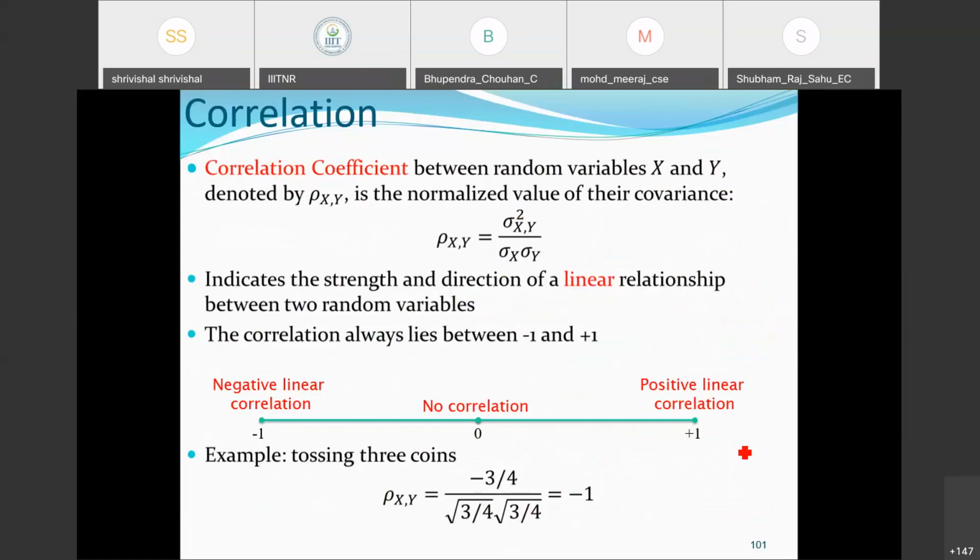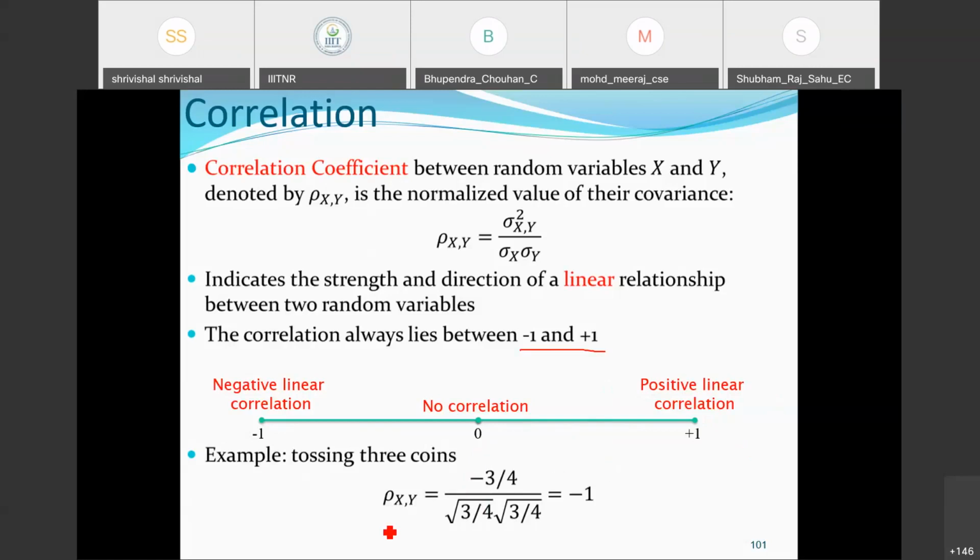The correlation coefficient between two random variables x and y, denoted by rho xy, is the normalized value of their covariance: sigma xy squared divided by sigma x sigma y. Once we observe the value, being this normalized value, it is going to fall in the range of -1 to +1. Once it is -1, it means negative linear correlation. When it is positive one, it means positive linear correlation. Once the value is 0, it means they have no correlation.